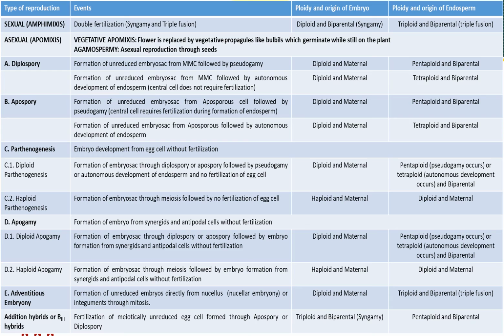However, here the two diploid polar nuclei combine to form the secondary nucleus followed by fertilization. So it is going to be 2n plus 2n plus 1n, that is 5n, pentaploid status, and it's biparental. It is not part of apomixis, but this may occur. There is a possibility that when an unreduced embryo sac has formed, the egg cell may get fertilized, and this is the phenomenon where a triploid embryo may develop.